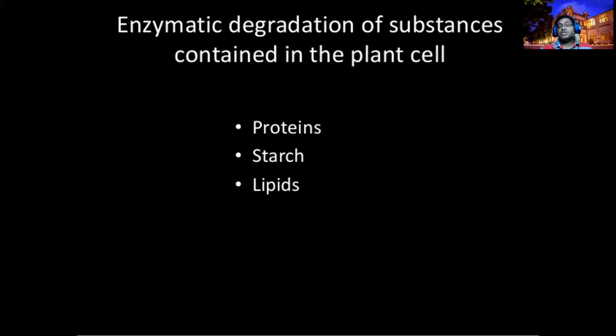To break these proteins, starch and lipids, other than these cellulases, pectinases, lignases, and cutinases, the invading organism is also producing amylases, proteases, invertases, and lipases to break these molecules further, because they are going to take these molecules as food, right?